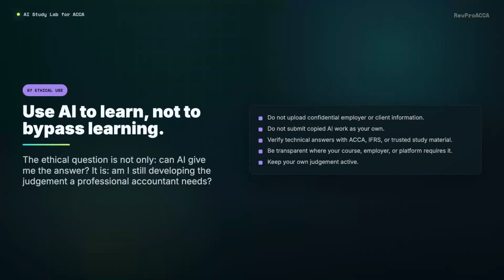So what is ethical use? Use AI to learn, not to cheat. Use it to understand, not to submit copied work. Do not upload confidential employer or client information. Verify technical answers with official or trusted material. Be transparent where your course, employer, or platform requires it. And most importantly, keep your own judgment active. The ethical question is not just, can AI give me the answer? It is, am I still developing the judgment I need as a future accountant?